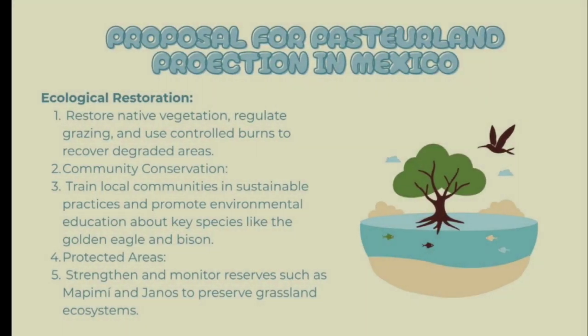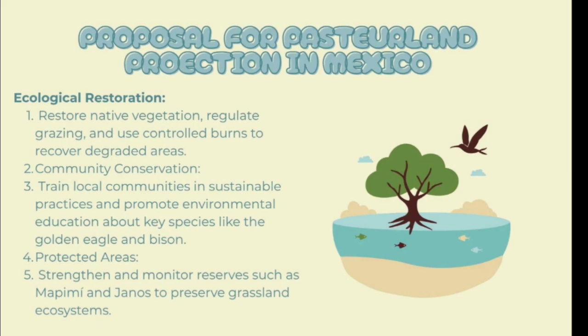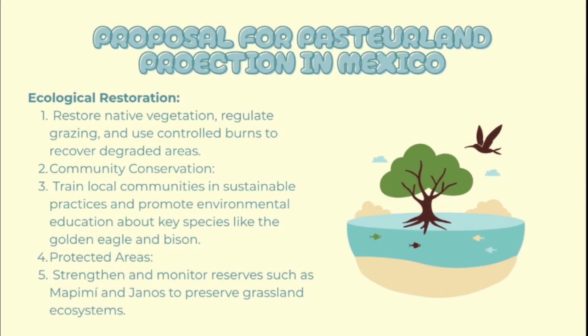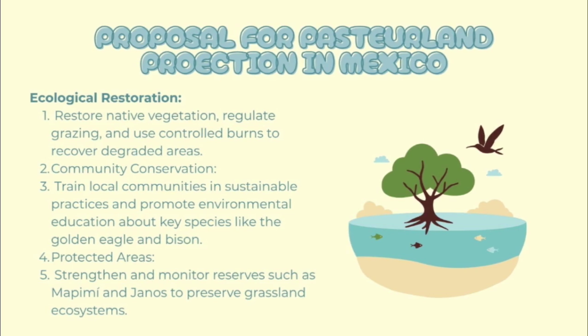Good afternoon. Now I'll talk about a proposal for grasslands protection in Mexico. First, we focus on ecological restoration. This means restoring native vegetation, regulating grazing, and using controlled burns to help recover degraded areas.